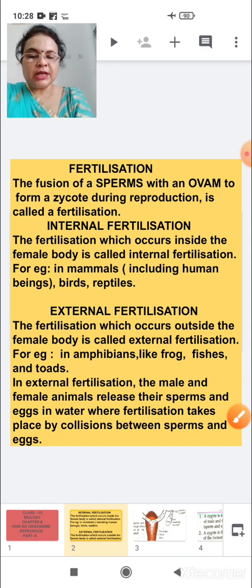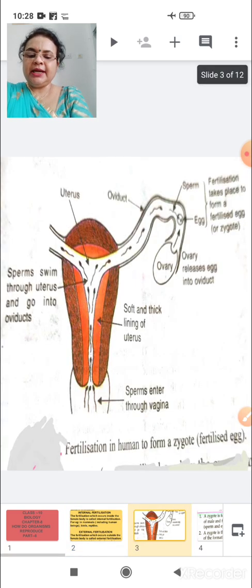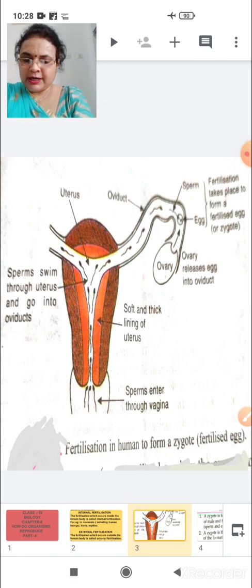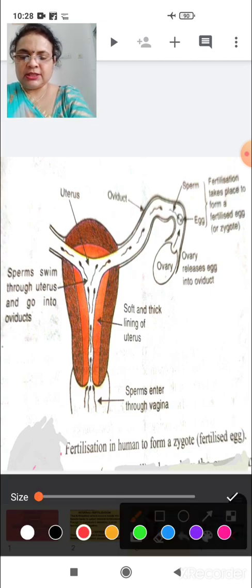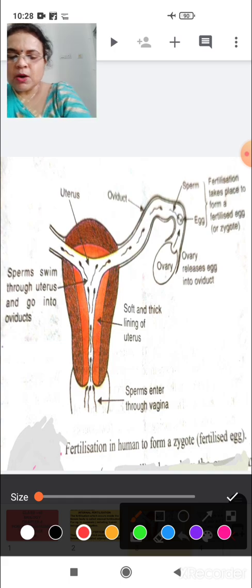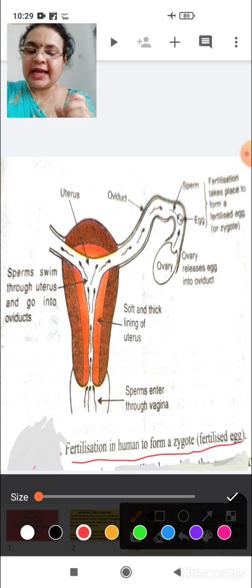Now, because we are studying sexual reproduction, we will proceed with internal fertilization in human beings. See children, here we are studying fertilization in humans to form a zygote, or we can say a fertilized egg.